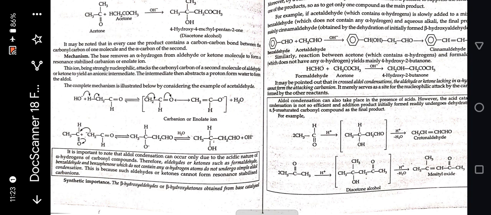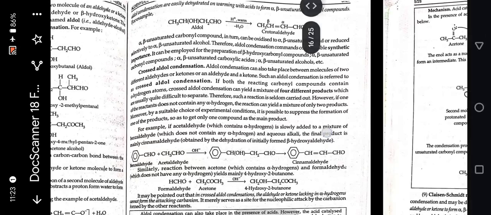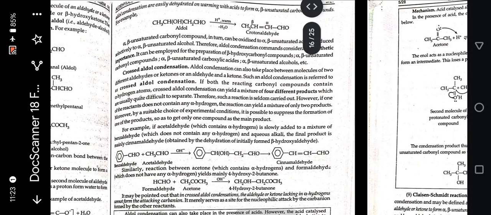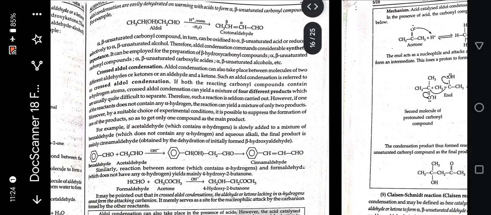It may be noted that in every case the product contains a carbon-carbon bond between the carbonyl carbon of one molecule and the alpha carbon of the second. Mechanism: the base removes an alpha hydrogen from the aldehyde or ketone molecule to form a resonance-stabilized carbanion or enolate ion. Crossed aldol condensation: aldol condensation can also take place between molecules of two different aldehydes or ketones, or an aldehyde and a ketone.